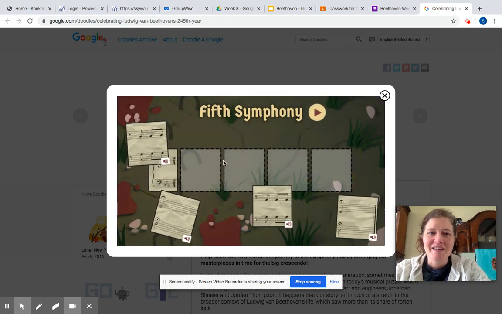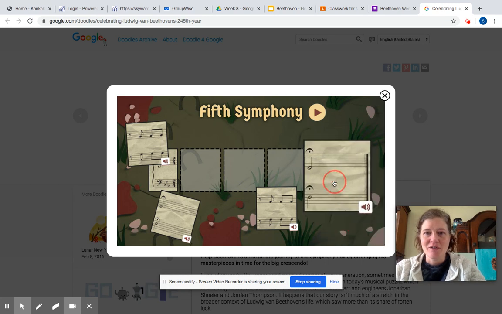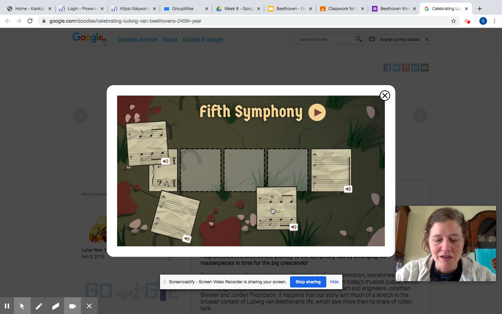So you're going to click on, or you don't have to click on this first circle. So see how it has some little pieces? Now, here's a big clue to help you with the other puzzles, with all the puzzles. What do you call the two lines at the end of the song that tell you to stop? Right, double bar lines. So for all the puzzles, if you look for the piece that has the double bar lines, you're going to know that that goes in the end. And then you just click on it and drag it over to the square where you think it goes.